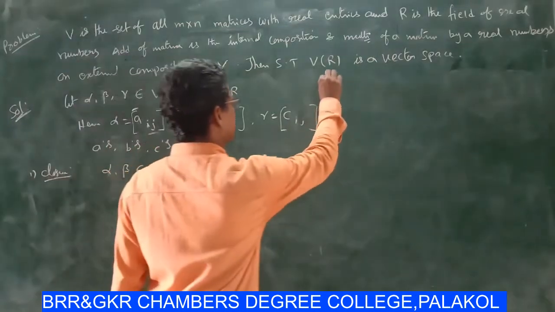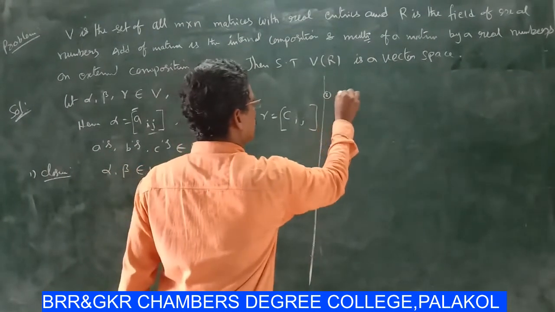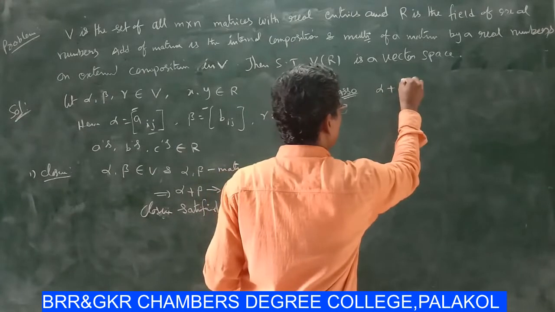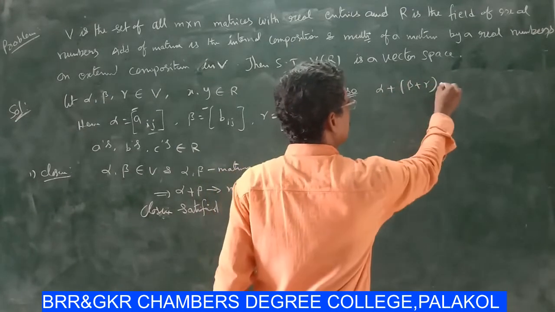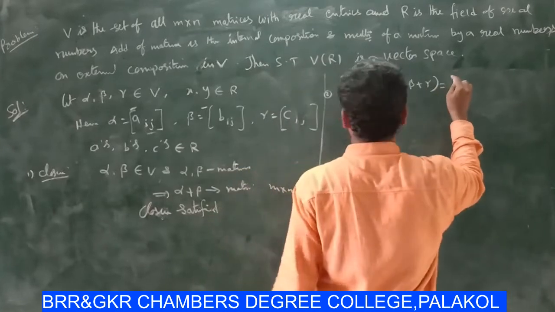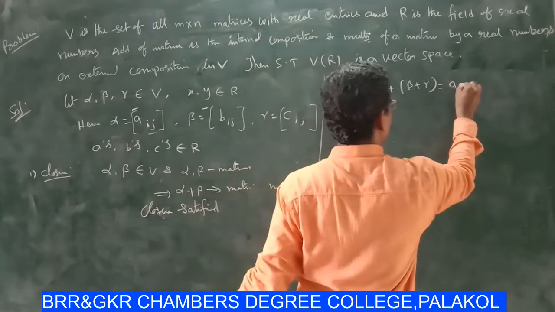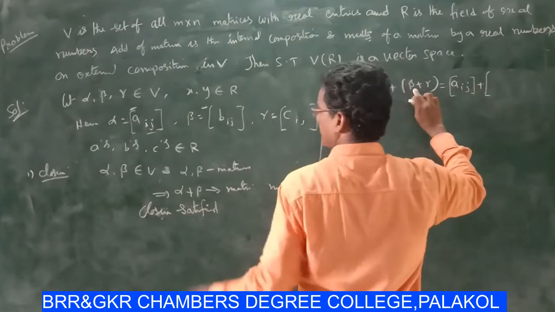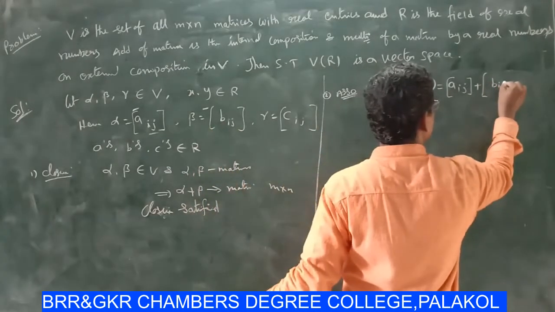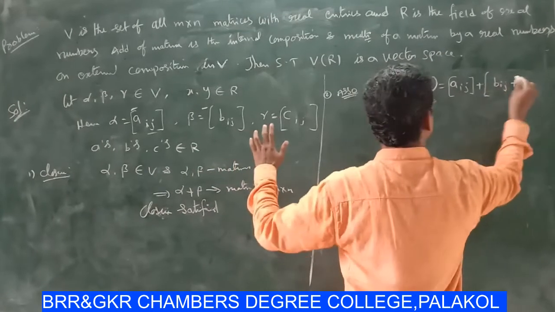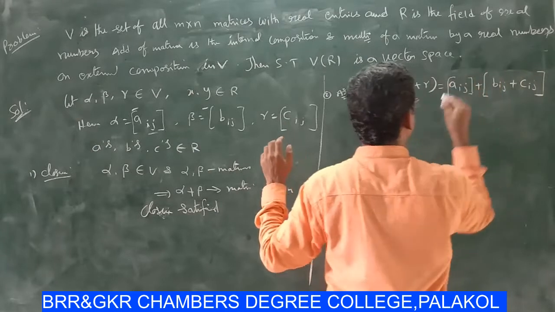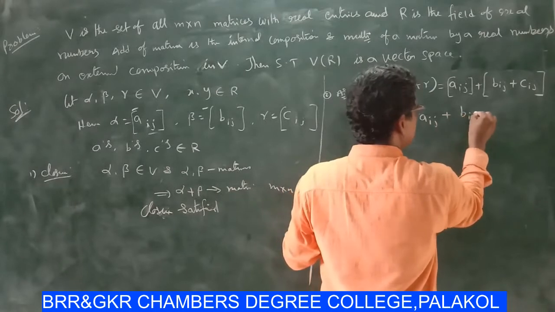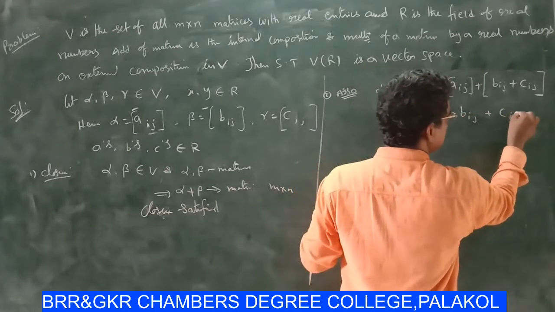Next, second one, associative. Here alpha plus beta plus gamma equal to, alpha means Aij plus beta means Bij plus gamma means Cij, which is equal to Aij plus Bij plus Cij.